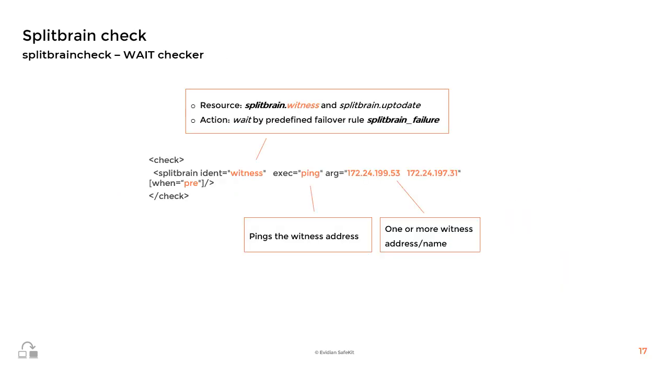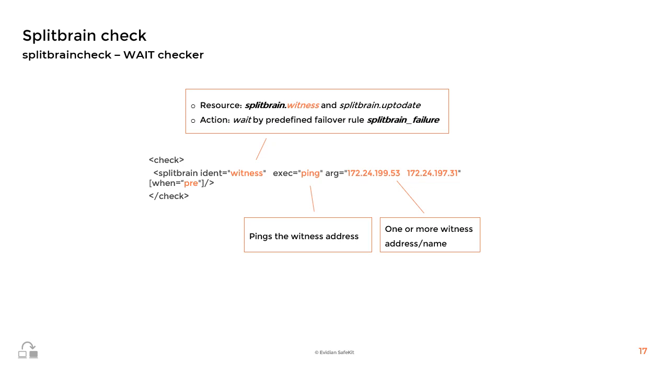The configuration of a split brain checker is very simple. As shown in the figure, just create a split brain tag in userconfig.xml with the identity of the checker with exec equals ping and with the IP address of one or more witnesses. Configuring multiple witnesses allows the system to tolerate the failure of any witness, as the split brain checker only needs a response from one of them.